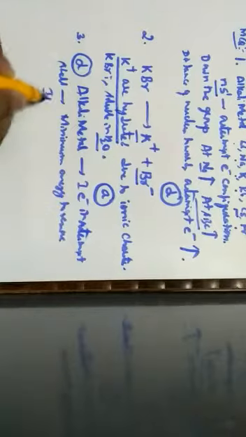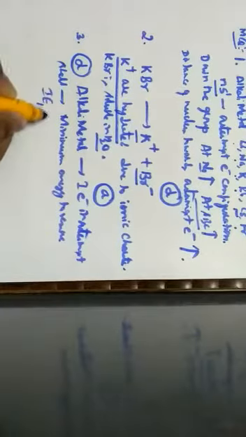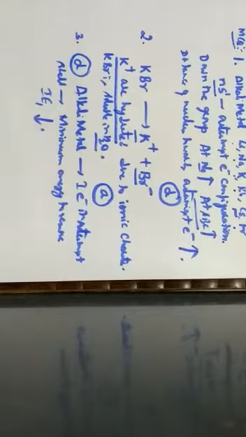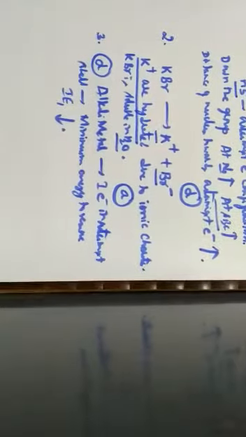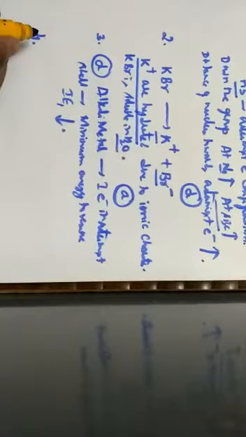Hence, IE1 for alkali metals is always low. So high ionization energy is the wrong statement.